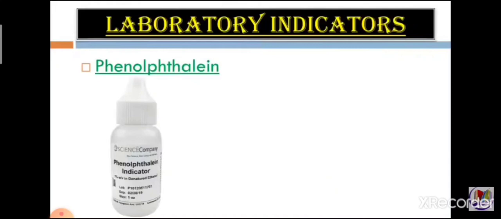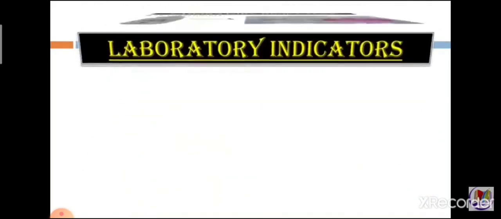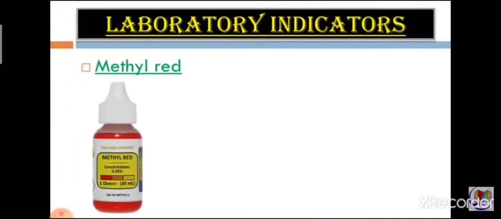Next indicator we have is phenolphthalein. Again, this indicator is also used to detect whether the particular solution is acidic or basic. When phenolphthalein drops are added to the acidic solution, the solution becomes colorless. That means if the solution is colorless, it is acidic. And when drops of phenolphthalein are added into a base, that is alkali, the solution becomes pink in color. So it indicates that the solution is basic in nature.